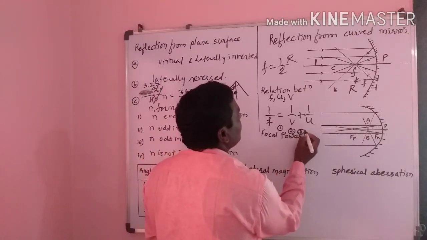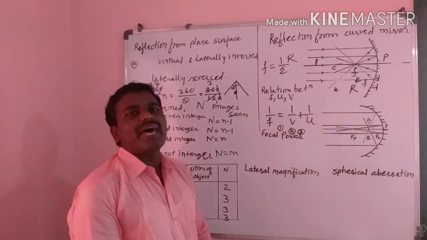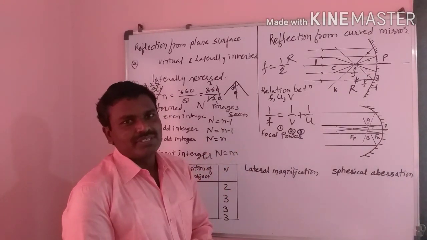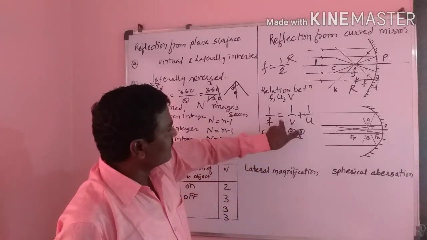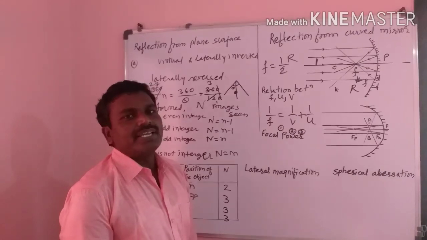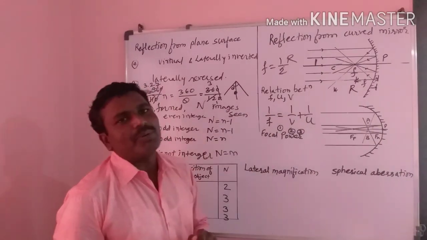And the third assumption is that the rays incident on the spherical surface are always paraxial. That means equally spaced and parallel to the principal axis. These three assumptions are considered. At that time, these equations are followed, or it is true. Now we can see the next point, that is focal power.